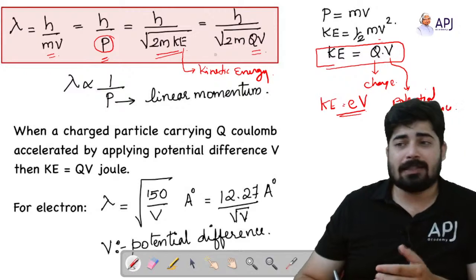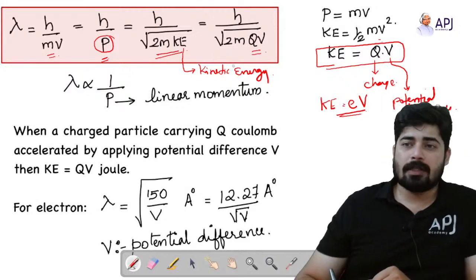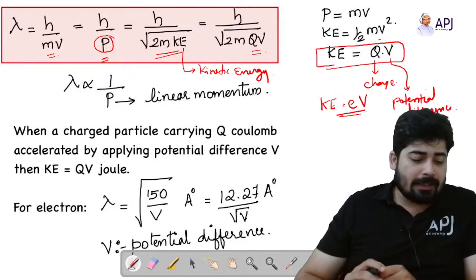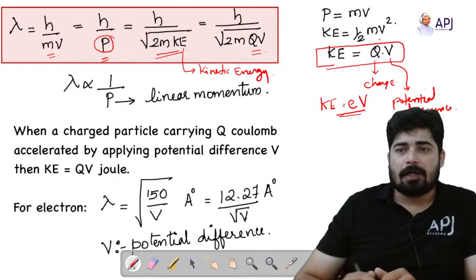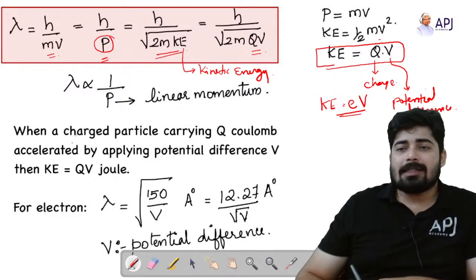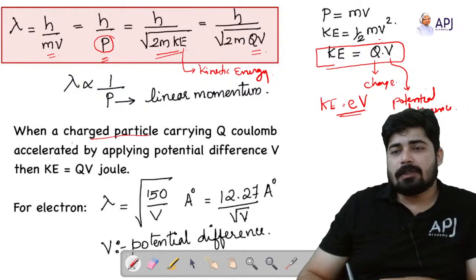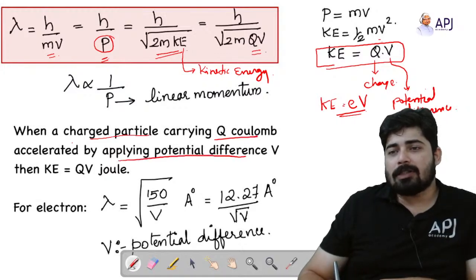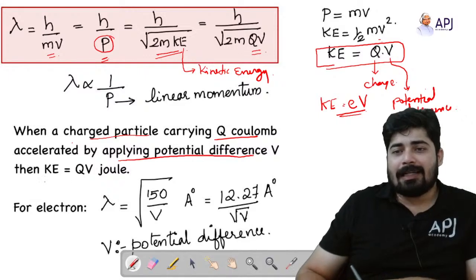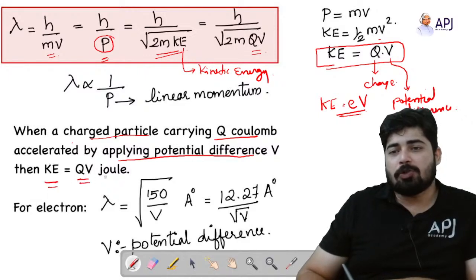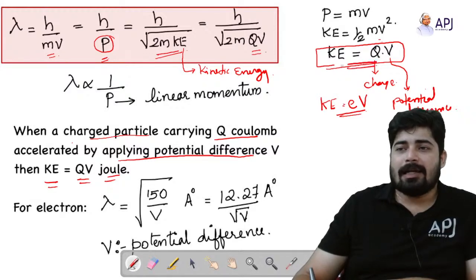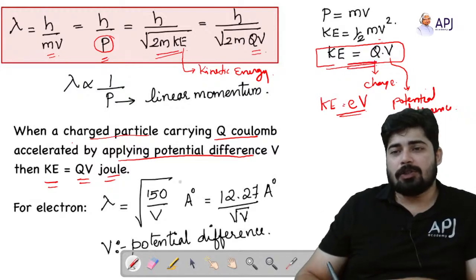Even in the previous JEE Mains, certain questions from this relation have been directly asked. Here you can see that when a charged particle carrying q coulomb is accelerated by applying potential difference V, the kinetic energy is equal to qV joules. That is what we have just explained here: kinetic energy equals q into V joules.